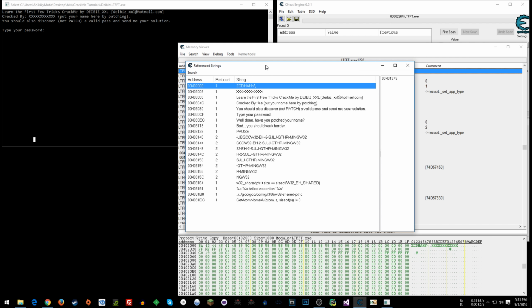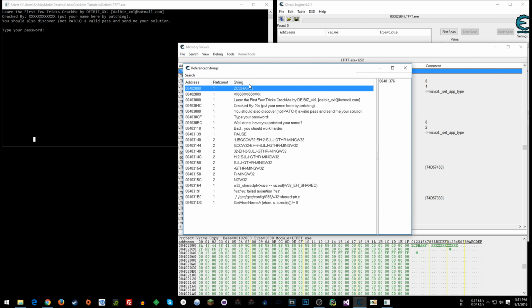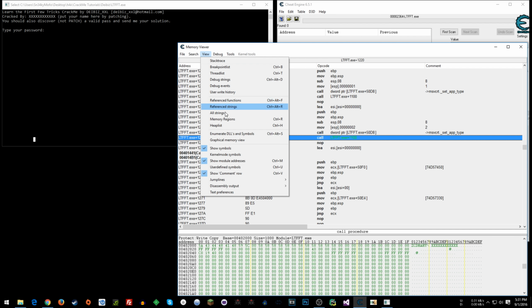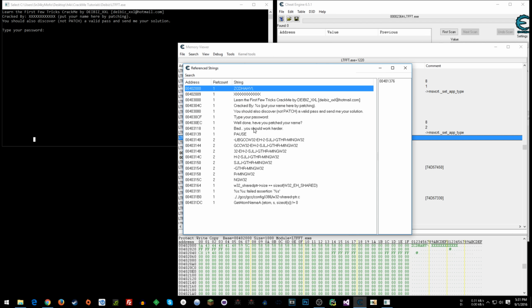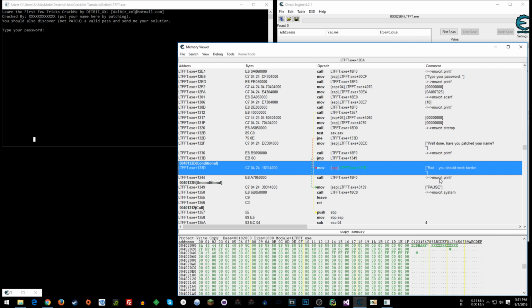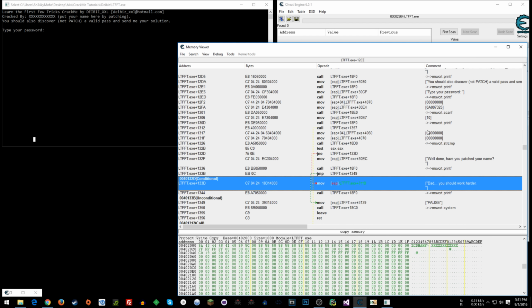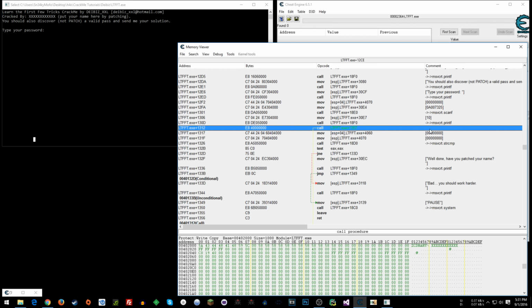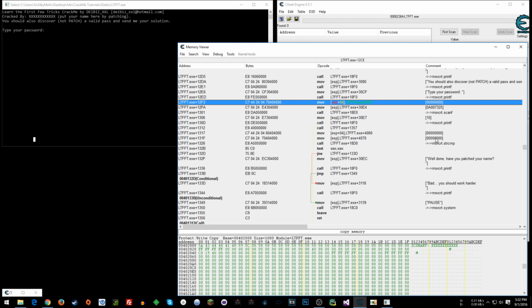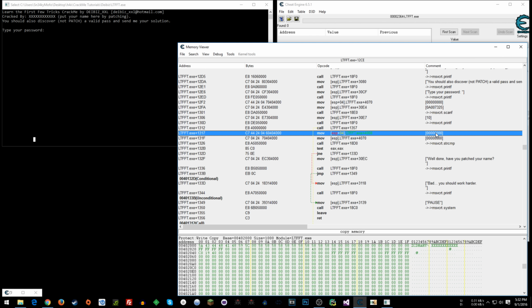So what you could do is, in the app here, let's just say we were looking, we got our bad message. What you could do is set breakpoints and try to see where, we know that what we enter ends up here and here, and the good password is here.